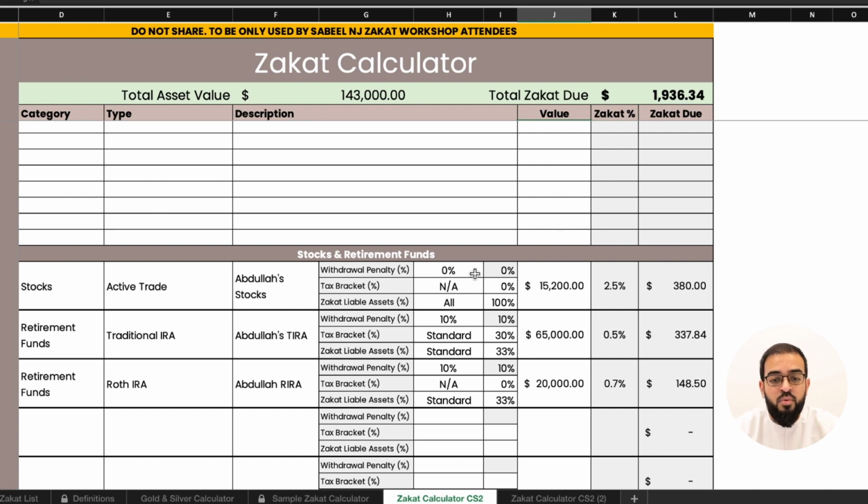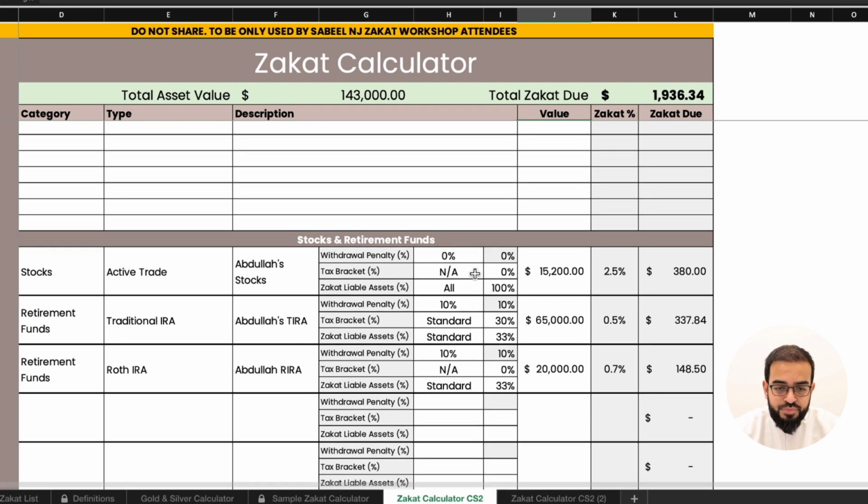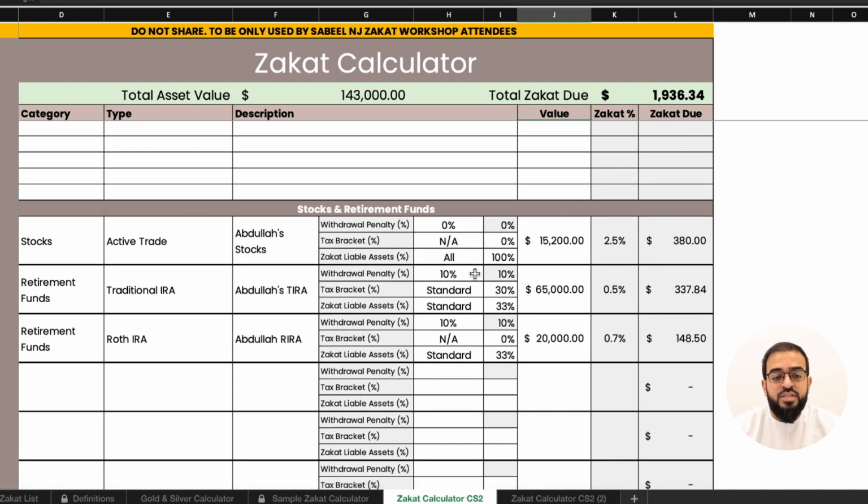The tax bracket would be 0%, and the zakat liable assets would be 100% because all of it would be treated as zakat liable. His traditional IRA has $65,000, and so we will use a withdrawal penalty of 10%, a tax bracket of 30%, and a zakat liable asset of 33% to calculate how much zakat he owes.